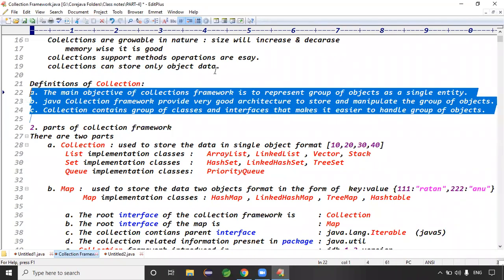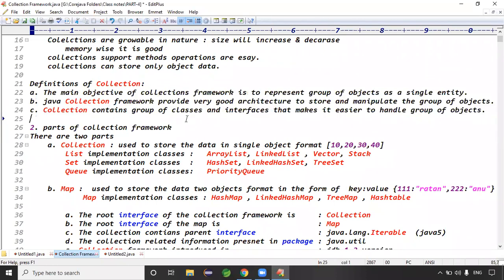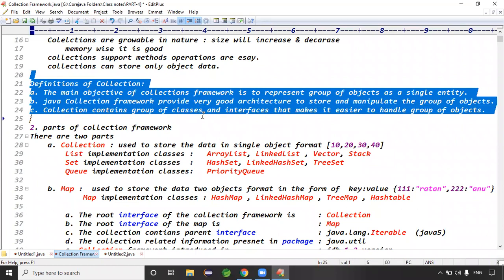According to the project requirement, actually we can manipulate. It depends on the application requirement. You can store the data, you can manipulate the data, right? Fine. Sir, collection also provides ready-made methods to use data structures. Exactly. That's why collections are very popular, right?